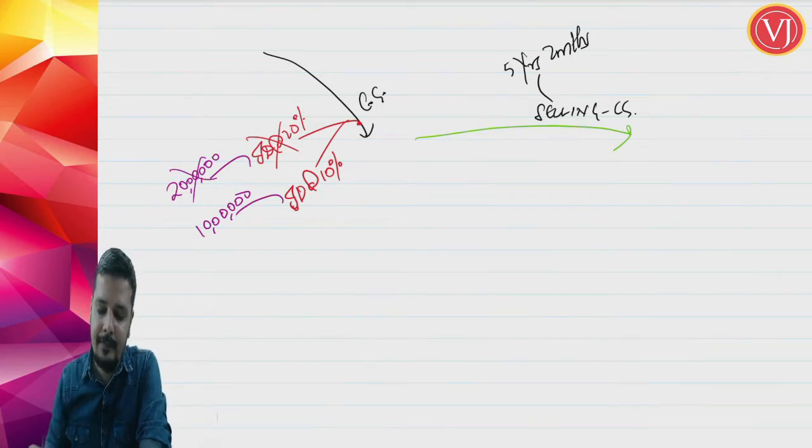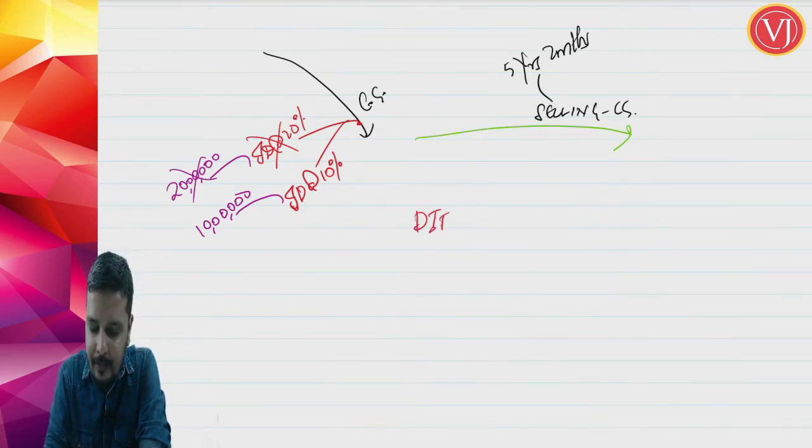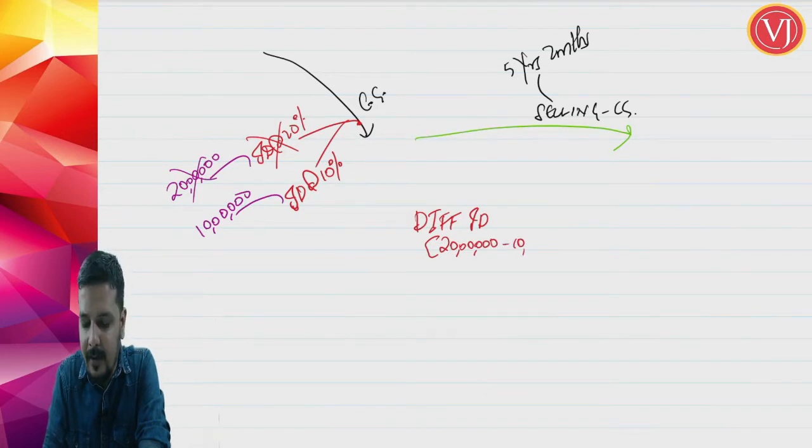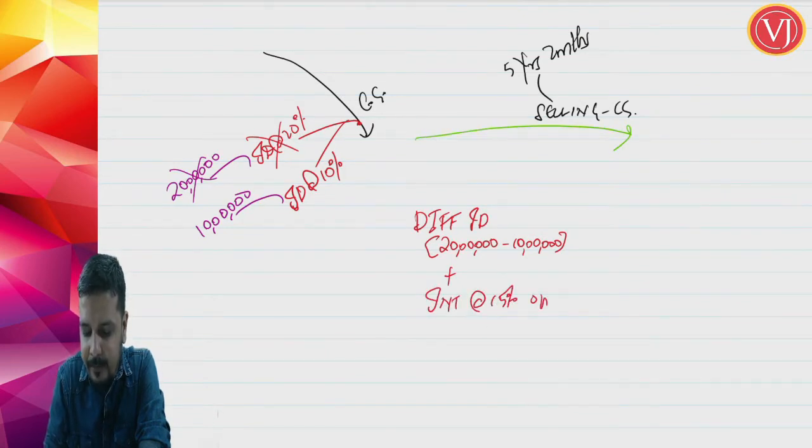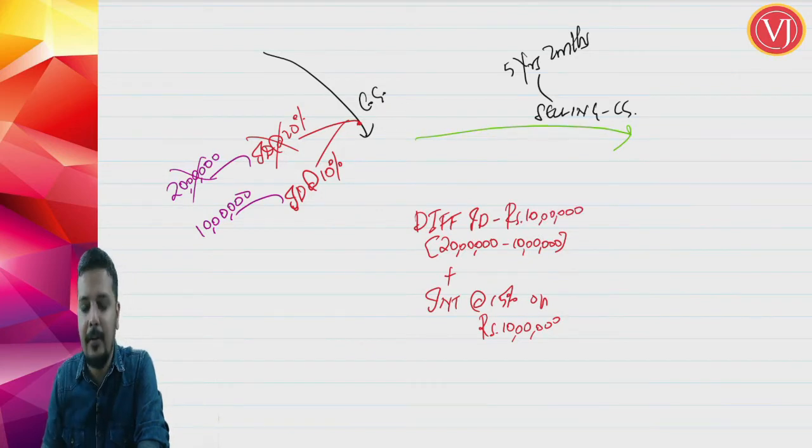Your answer would have been differential import duty, which is import duty without exemption notification minus import duty paid after exemption notification, which is 10 lakhs, along with interest at 15% on that differential import duty. But this will not be the scenario.